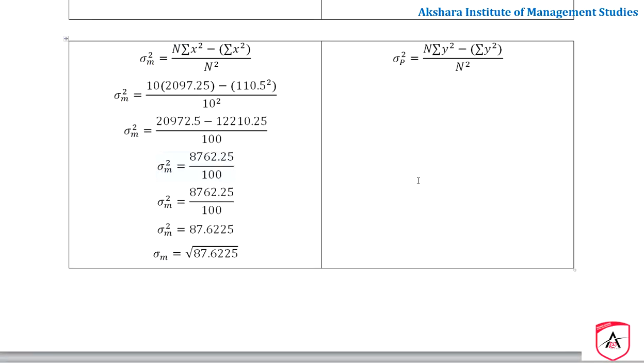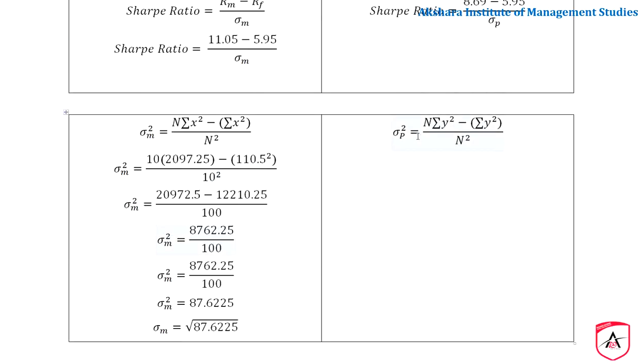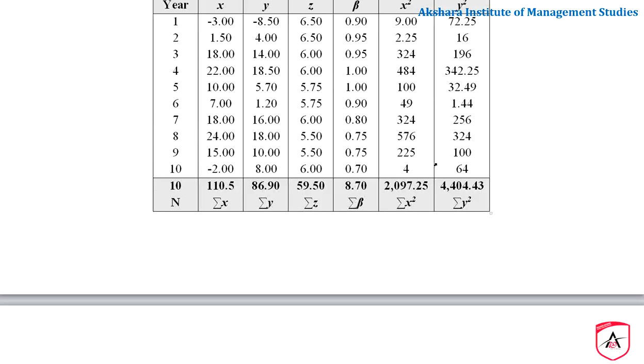Similarly, we have to calculate it for standard deviation P as well. This is for market index which we calculated, whereas M is there, and whereas P we are calculating, it is for portfolio. Portfolio means mutual fund portfolio. Now N is equal to 10 and sigma y square is 4404.43.